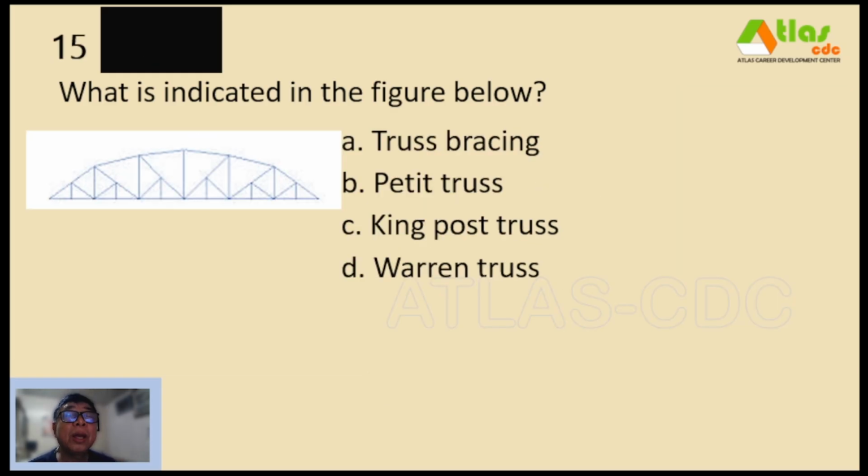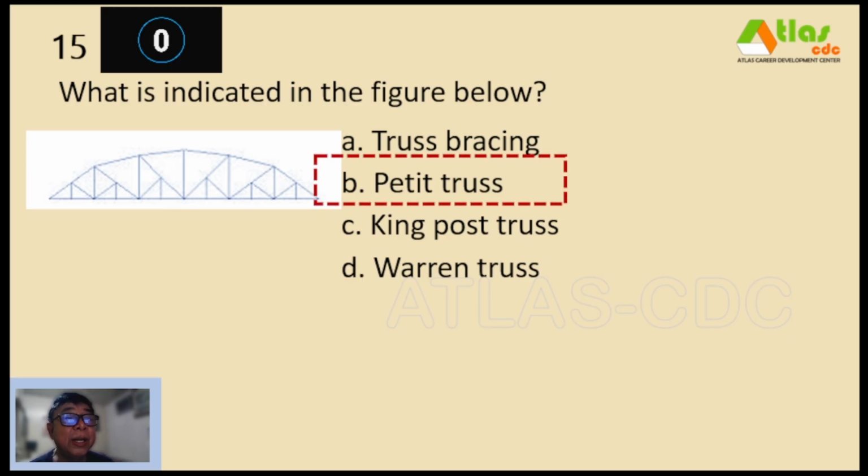And 15, what is indicated in the figure below? A. Truss bracing, B. Petit truss, C. King post truss, and D. Warren truss. So our correct answer is letter B, petite truss.